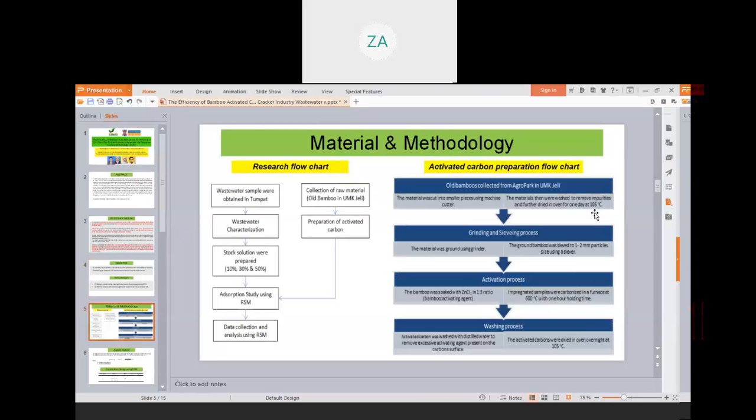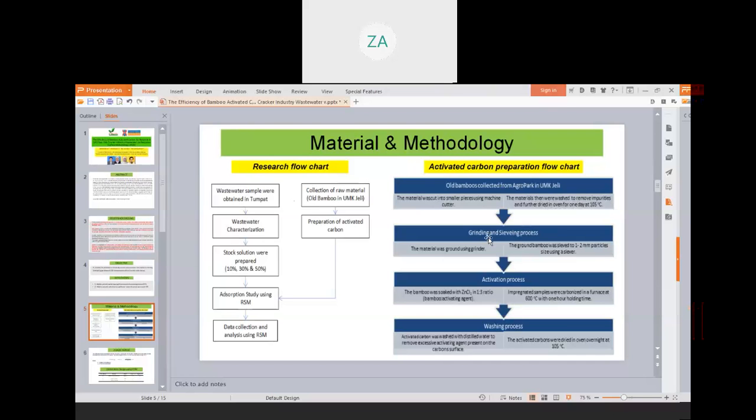Now we move on to the material and methodology part. As we can see in the research flowchart, wastewater sampling was carried out at a fish cracker premise located in Tumpat. Prior to that, activated carbon was prepared using bamboo as per the process stated in the flowchart. The old bamboos were collected from Agropark in UMK Jeli. The material was cut into smaller pieces using a machine cutter, then washed to remove impurities and further dried in an oven for 1 day at 105 degrees Celsius.